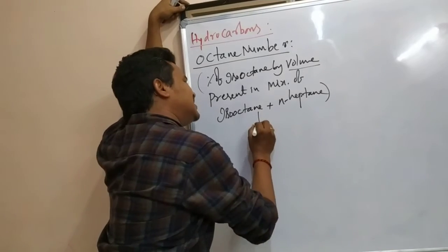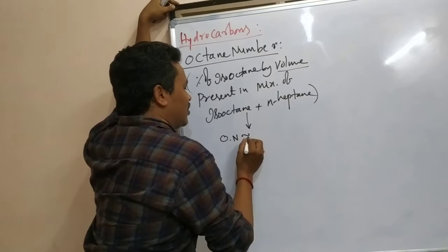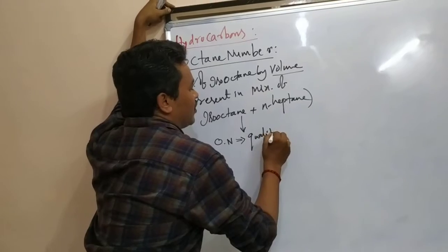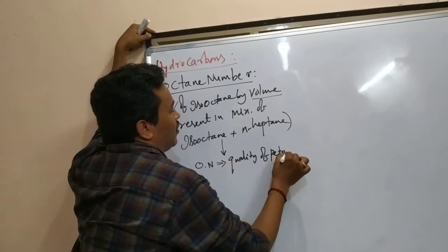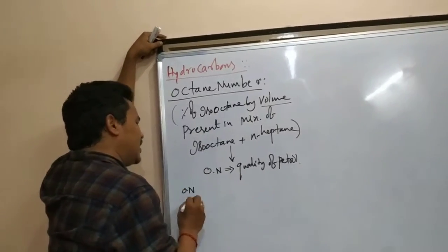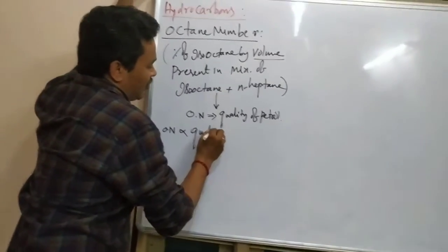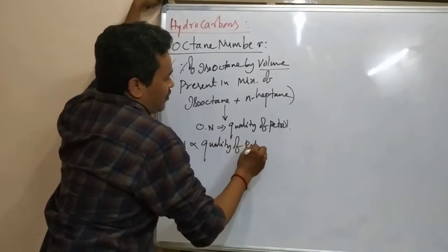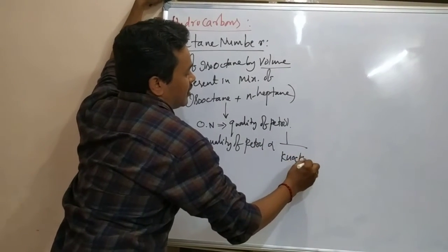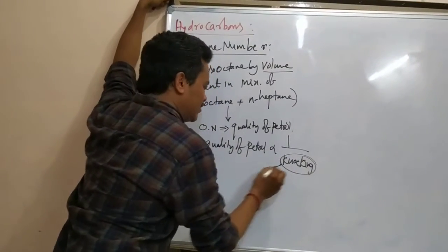What is the significance of this octane number? This octane number talks about the quality of petrol. In simple terms, you can say that if the octane number is more, it is directly proportional to the quality of petrol, and inversely proportional to knocking. What is this knocking?